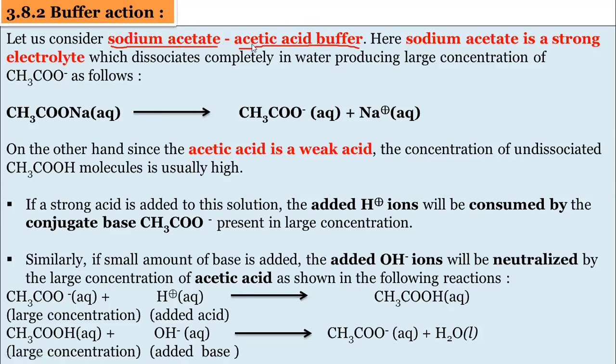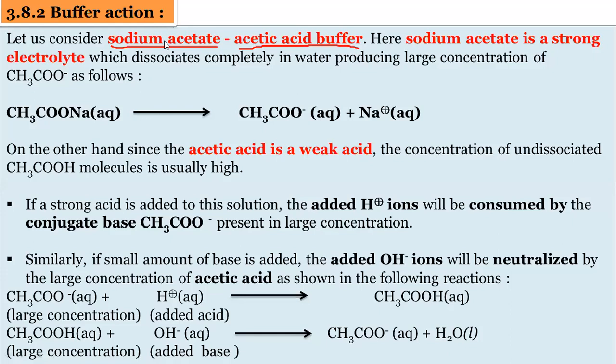Very good. So it is very easy to identify whether it is an acidic buffer or basic buffer. We have to check first whether a weak acid or weak base is there. In this example, acetic acid is a weak acid, and sodium acetate is its salt with a strong base, remember.